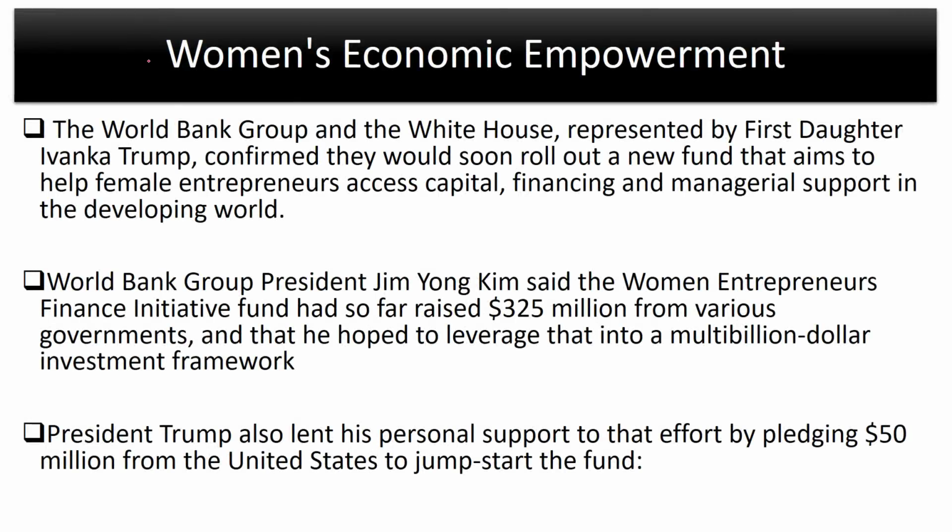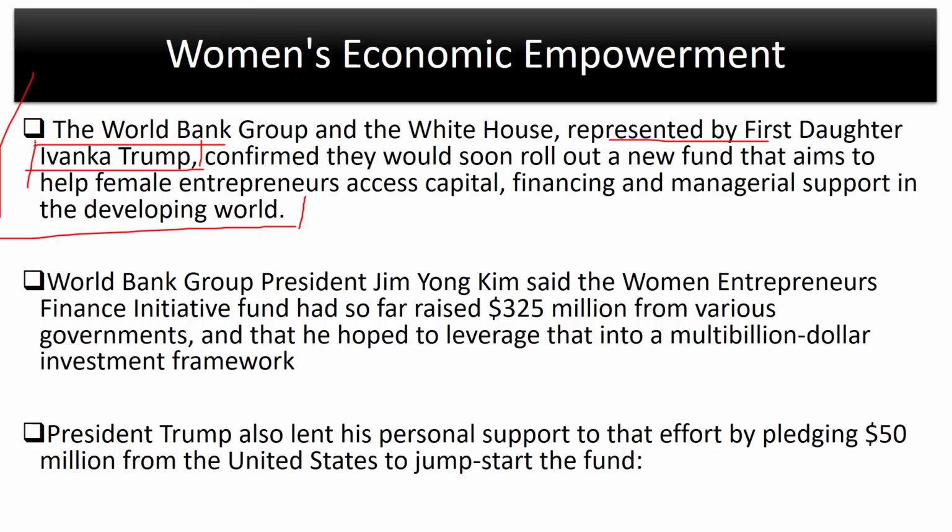Women's economic empowerment. The World Bank Group and White House represented by first daughter Ivanka Trump. Now, this is quite unique. This has not been seen in American politics for a very long time now. Perhaps not in the history of American politics, where a sitting president is promoting his own family and has actually deputed his family in high rank positions in White House. Now, this usually leads to mass criticism, but right now Donald Trump is in such position that his supporters will literally support him even if he shoots someone on the street.